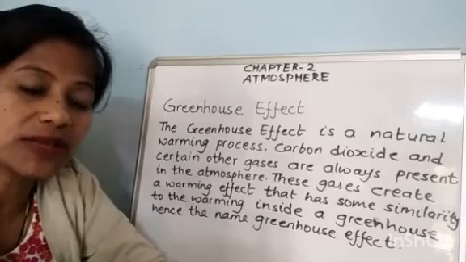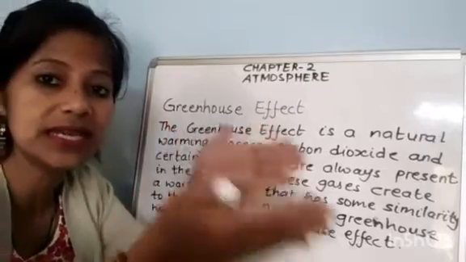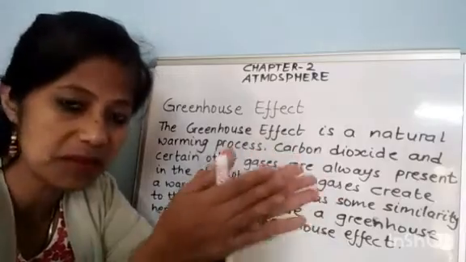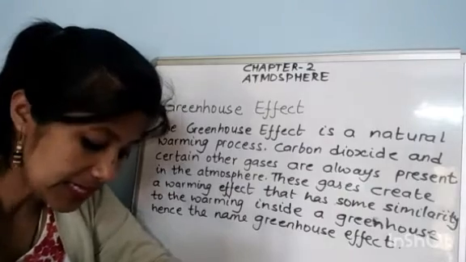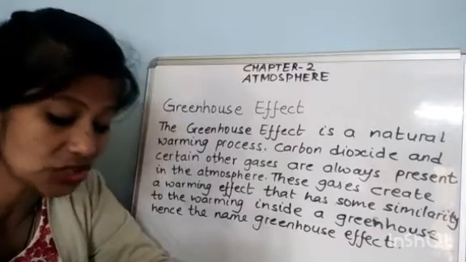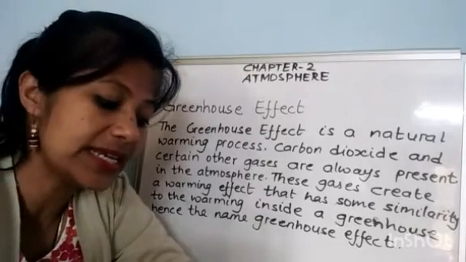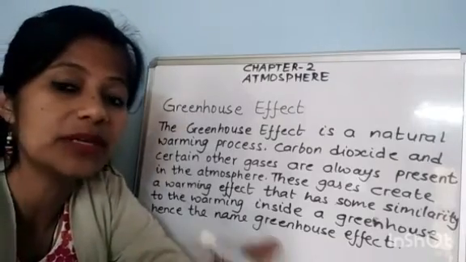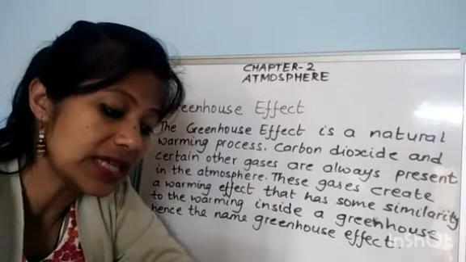Greenhouse effect. You might have seen a glass house in a nursery. In a nursery, there is a glass house and inside it, plants are kept. The sun's heat and light are able to reach the plants by radiation through the glass shield, thus helping them grow. However, the inside heat is not able to escape out and remains entrapped in the glass house.